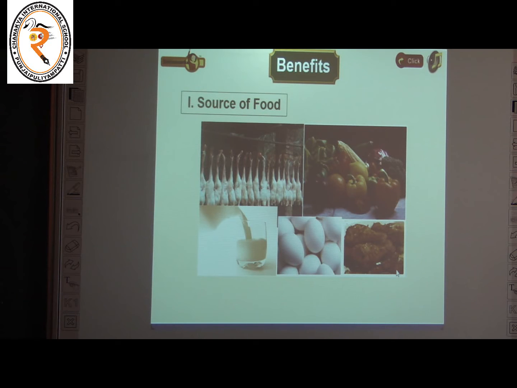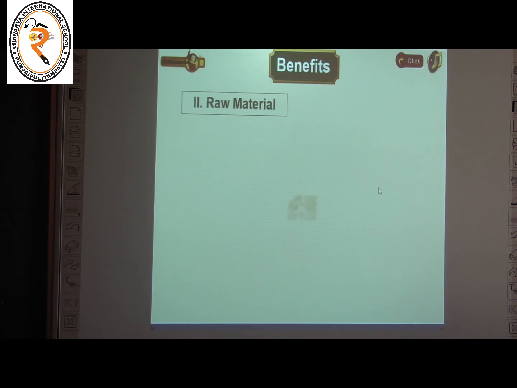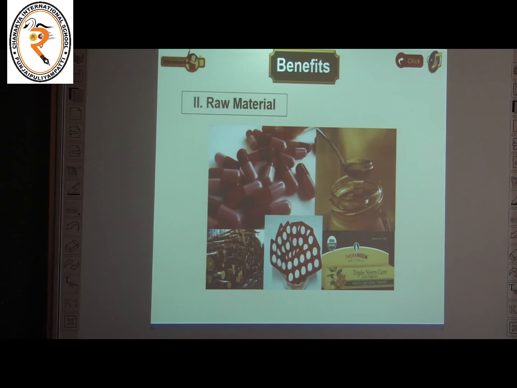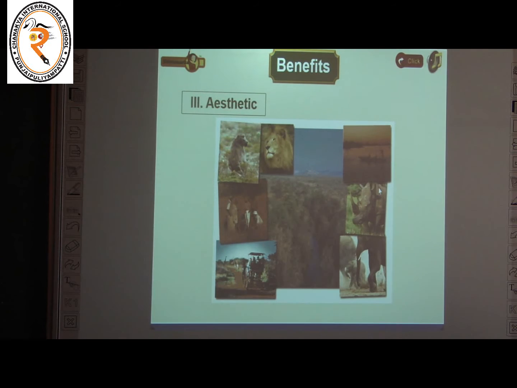We can get food from plants and animals. Plants give vegetables, fruits, etc. And from animals we can get milk, egg and meat. So it can give the source of food. That is the first benefit of biodiversity. Okay. And the second one, raw material. So it gives the raw material for medicines and various industrial purposes. Okay. And the third one, aesthetic. That is, it gives beauty to the environment. These are all the benefits of biodiversity. Okay. And the next topic is